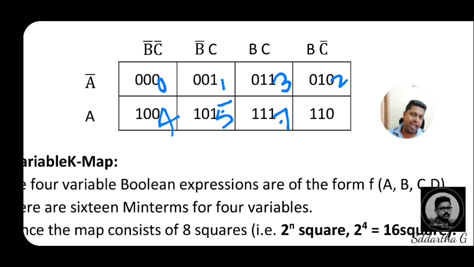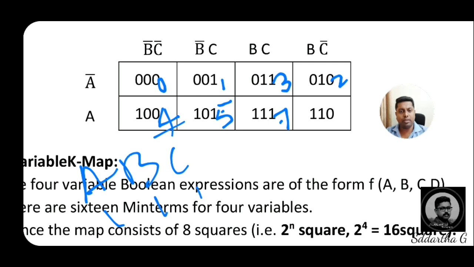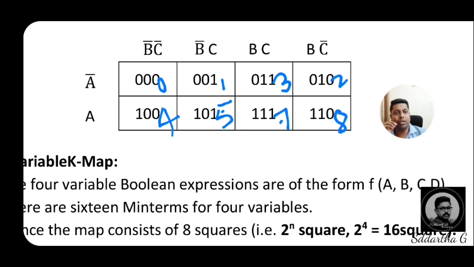Then final and eighth box, that is A B C bar, A into B into C bar, that means 1 1 0, A B C bar, 1 1 0, 1 1 0 means that is 6. 4 plus 2, that is 6. Hence, see, now you check a particular boxes what we are getting in the 3 digit truth table and its particular equivalents.